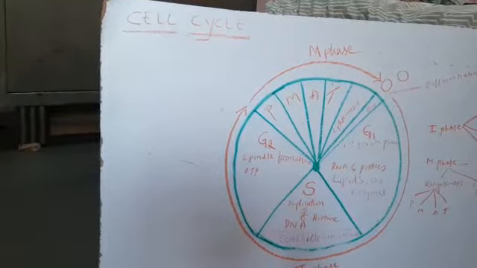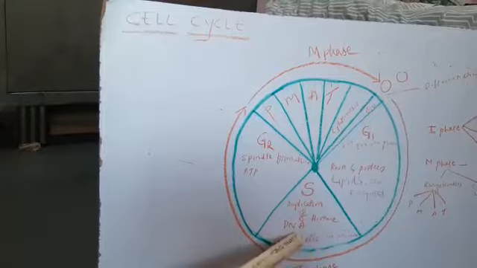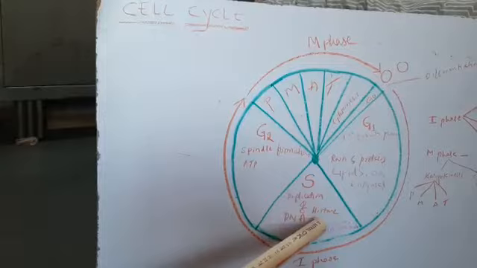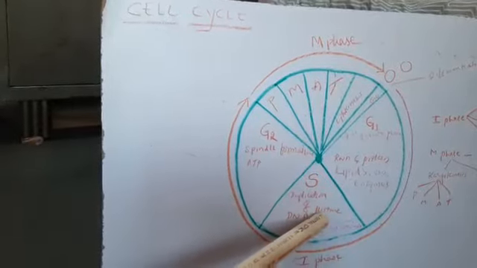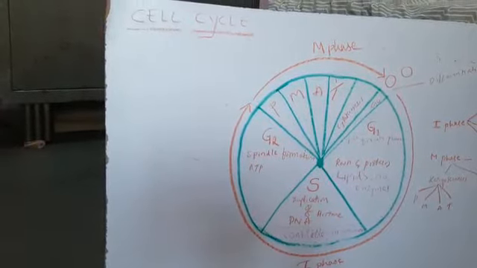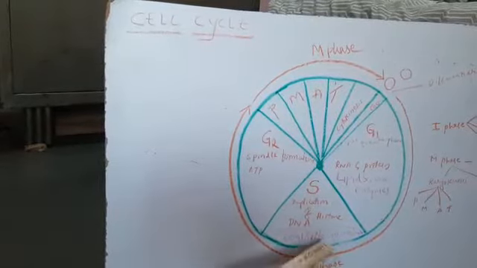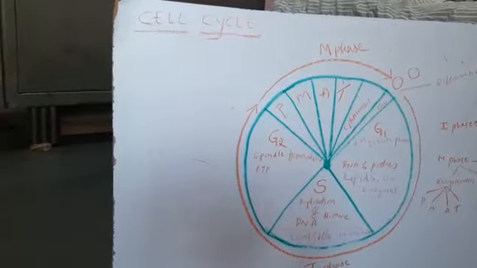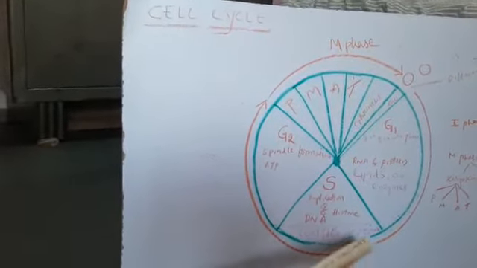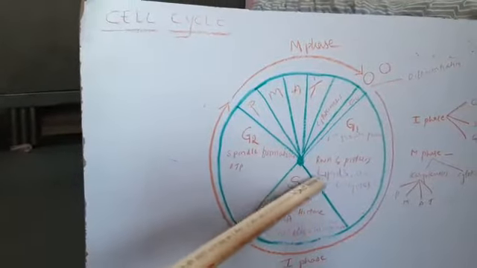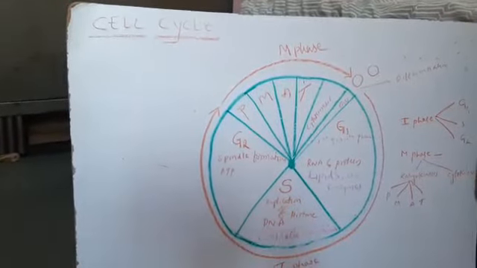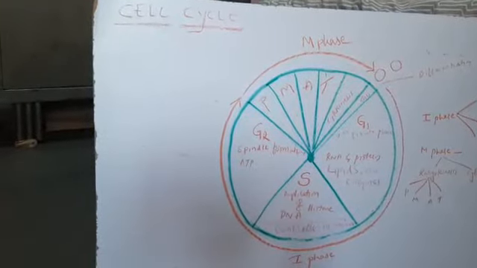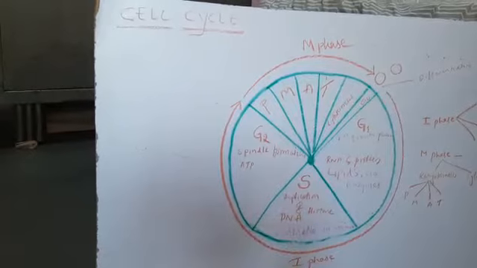There is no change in the chromosome number in the S phase. And remember, the most often repeated question is: in which phase does histone protein synthesis take place during the cell cycle? That is S phase. In S phase only, histone proteins are produced. You know that histone proteins are associated with the DNA. Most often in the NEET exam, questions will come from this S phase, the synthesis phase. This is the prominent, important phase of the cell cycle during which DNA replication takes place.